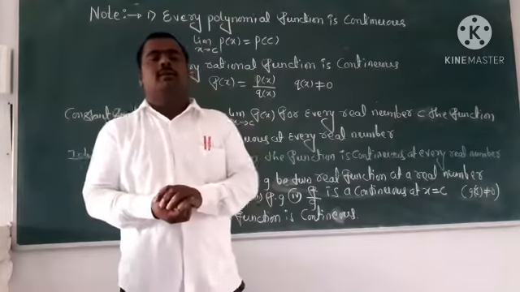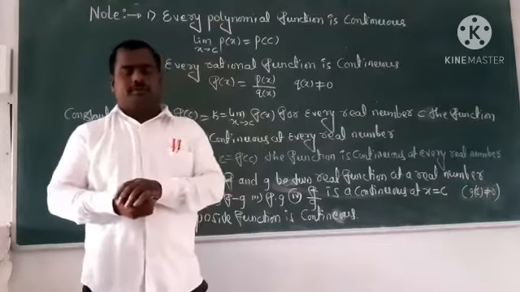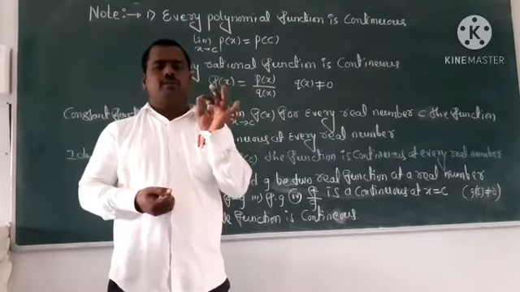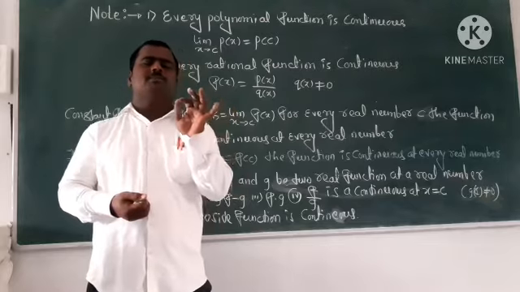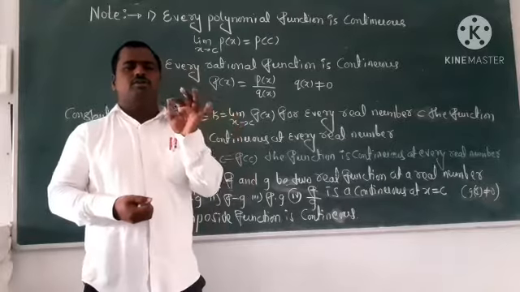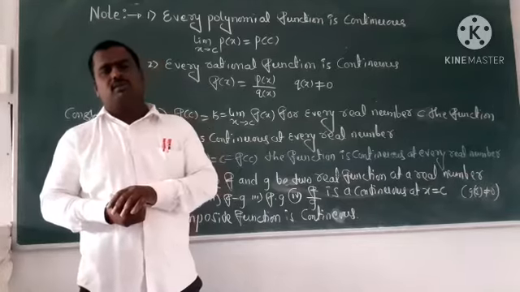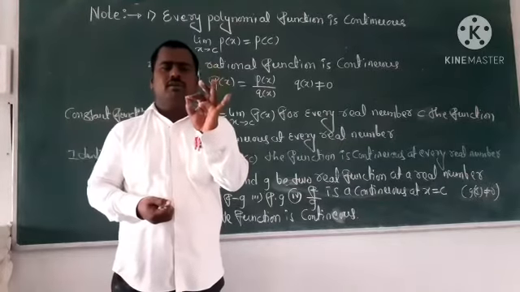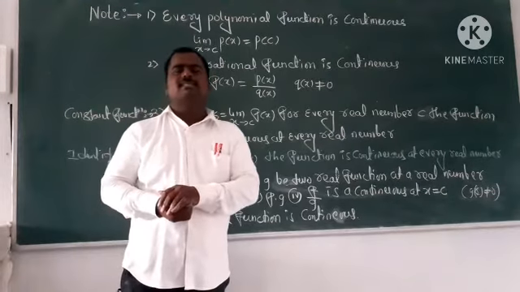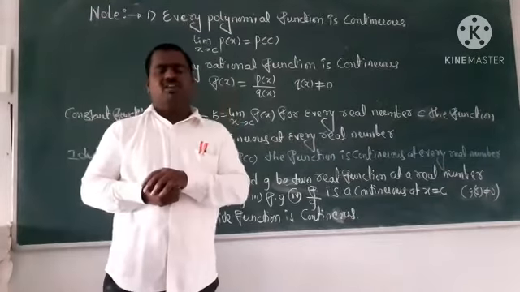Yes, last class we discussed a very important chapter, continuity. What do you mean by continuity? Continuity means: suppose f is a real valued function whose domain is a subset of the real numbers. Very important concept. Then we consider c in the domain of the function. If the limit as x tends to c of f of x is equal to f of c, this is known as continuity.